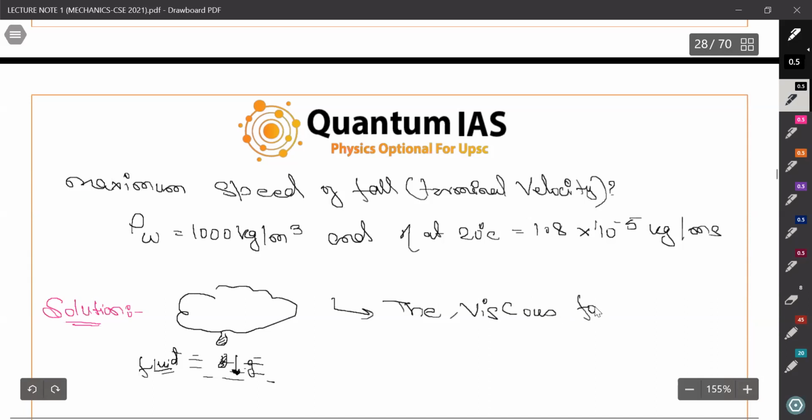So we should write about this viscous force. The viscous force, considering Fv, is along the line of motion.